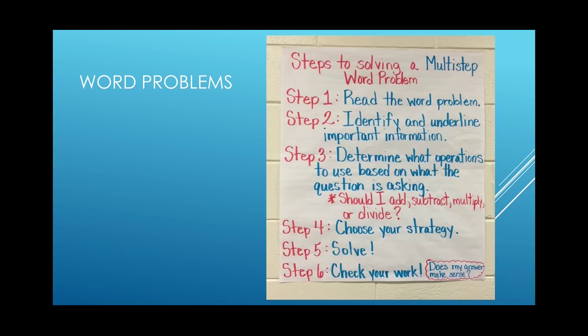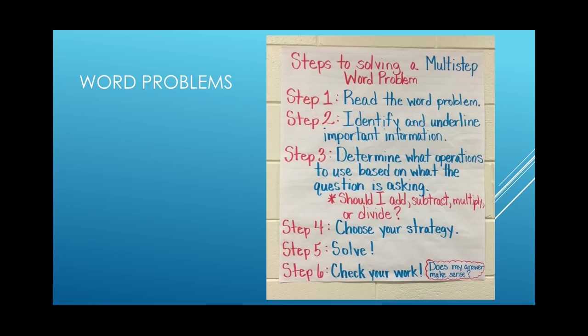Step number 3. While reading and underlining the word problem, you are actually deciding what operation you are going to do. So you can decide whether we have to add, subtract, multiply or divide.